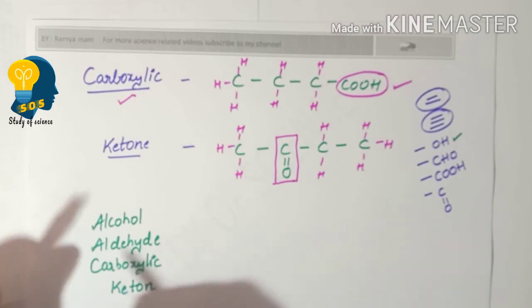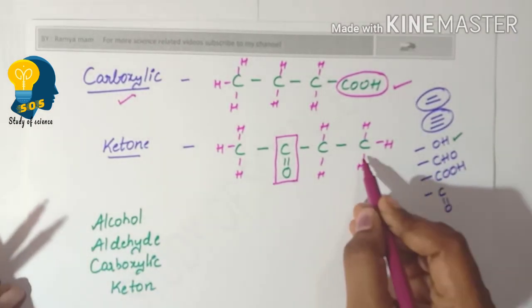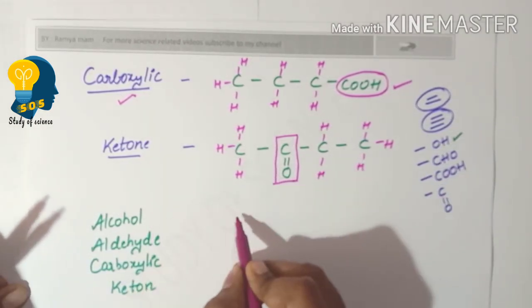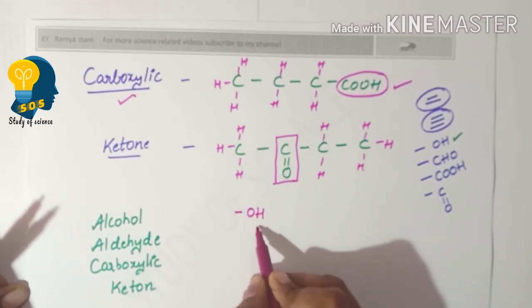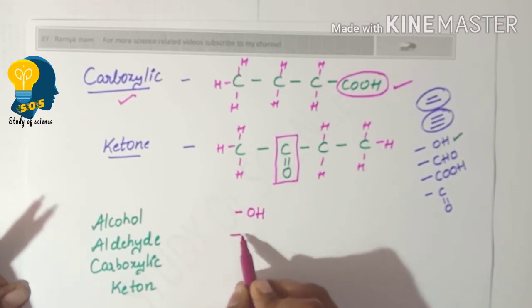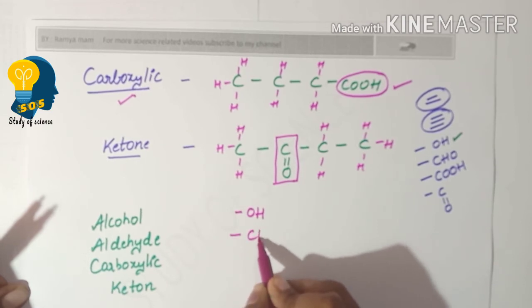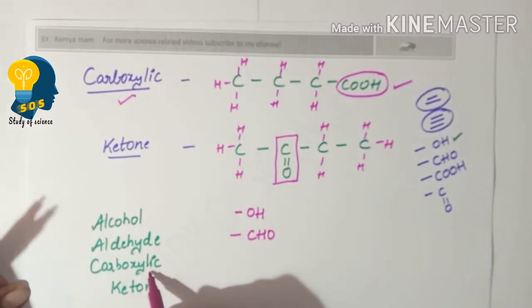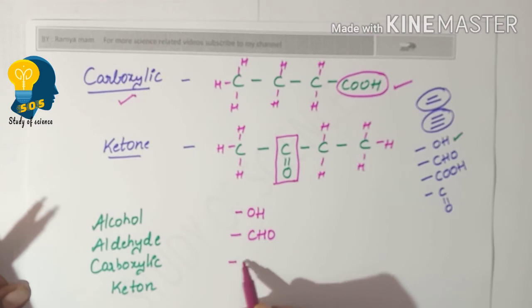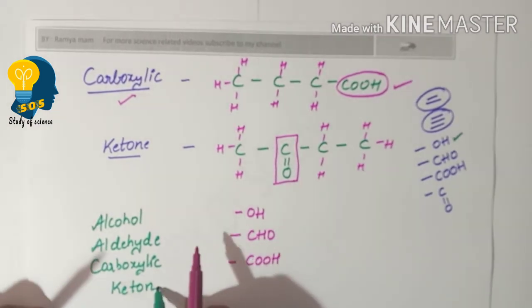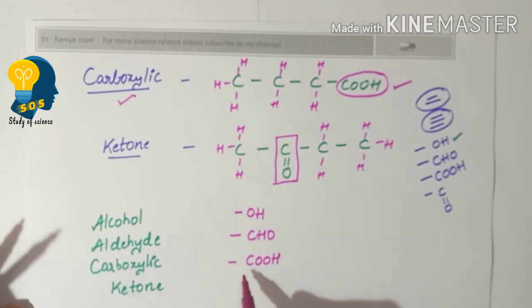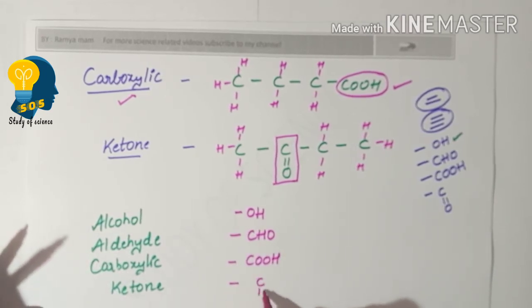As we know, in the longest carbon chain, alcohol is identified by the presence of OH group. Aldehyde is identified by the presence of CHO group. Carboxylic acid is identified by the presence of COOH group. Ketone is identified by the presence of C double bond O group.